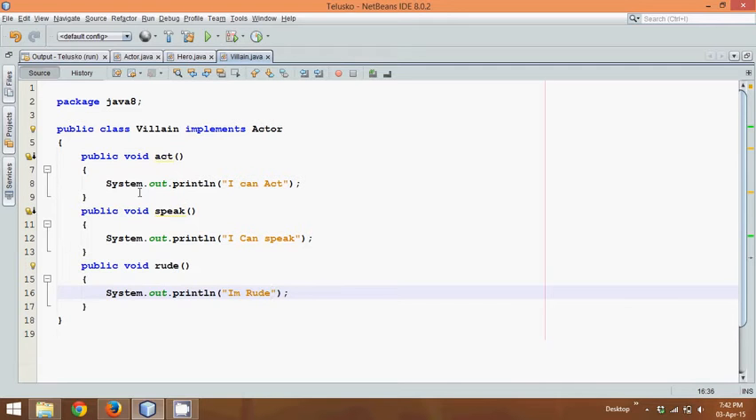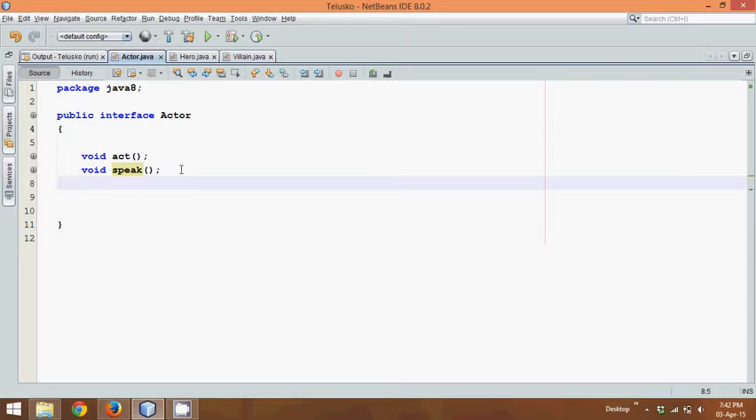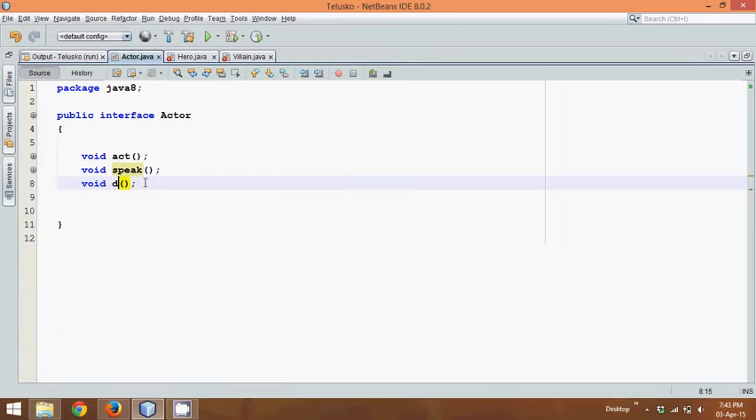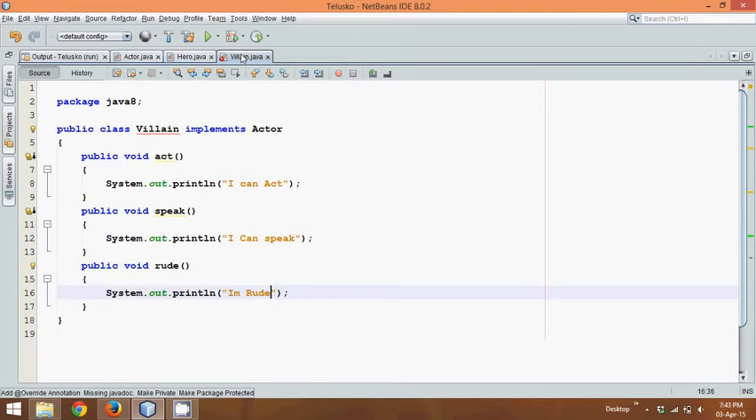Once they are published, in case in future you make some modification, let's say you change this Actor interface with public void, and every actor should be able to dance now. It doesn't matter whether it is hero or villain, he should be able to dance. Obviously, we will not go for dance, we will go for comedy. Every actor should know how to make people laugh. Now hero says, great, I don't have to modify anything, because I'm already implementing a method called comedy. But what about villain? Now, the Villain class will give you an error.